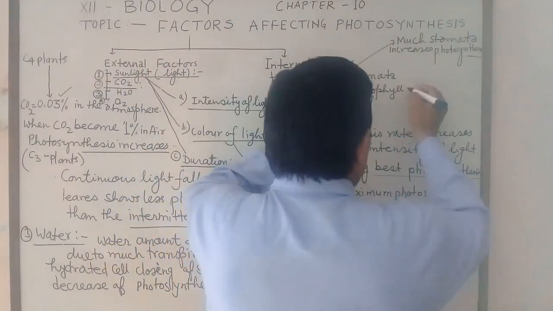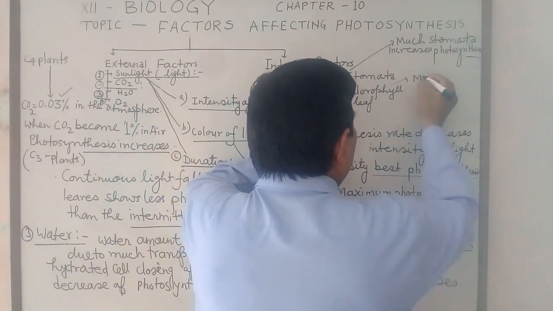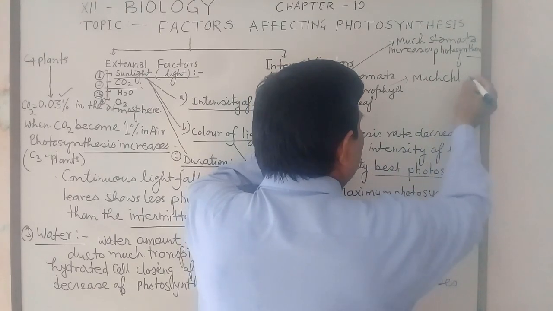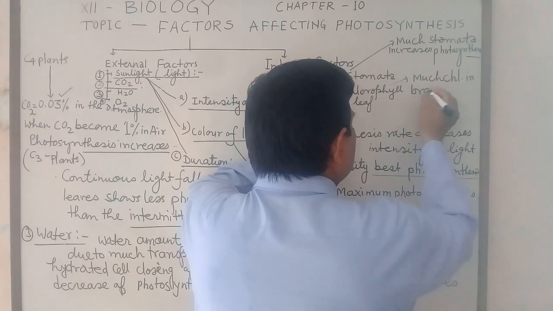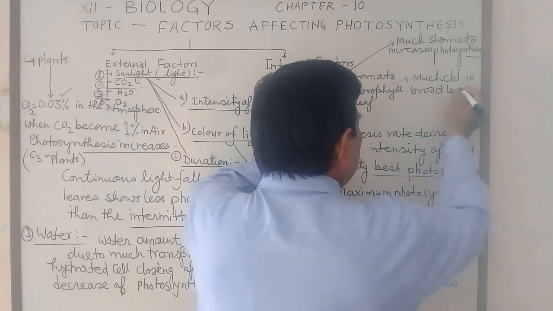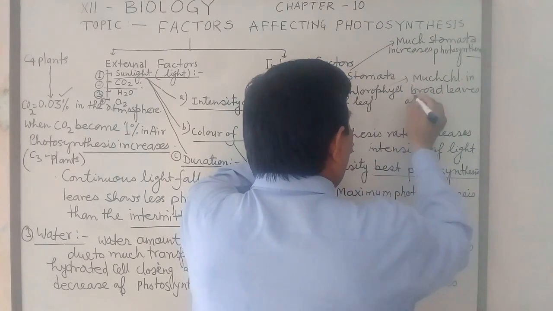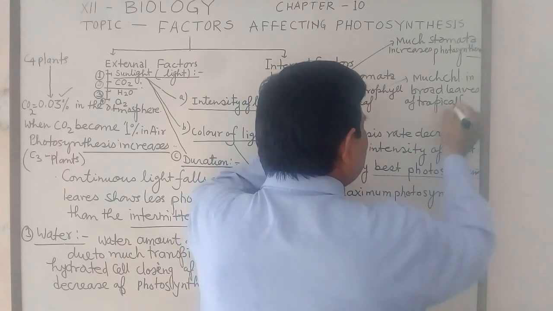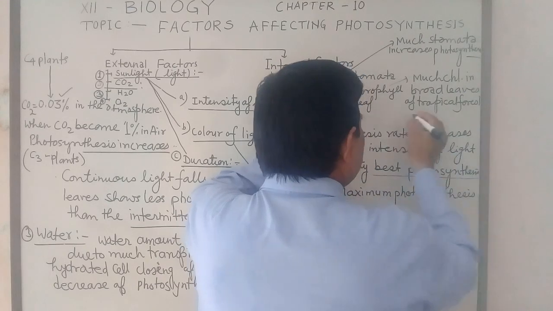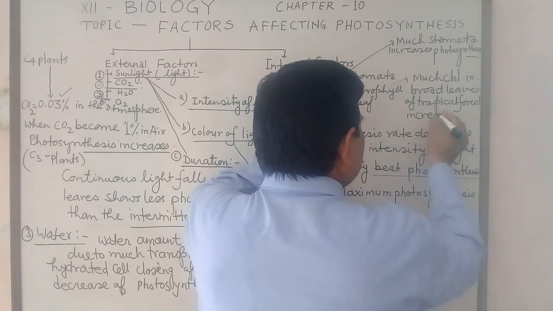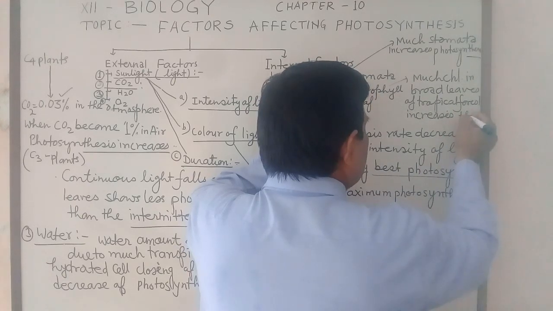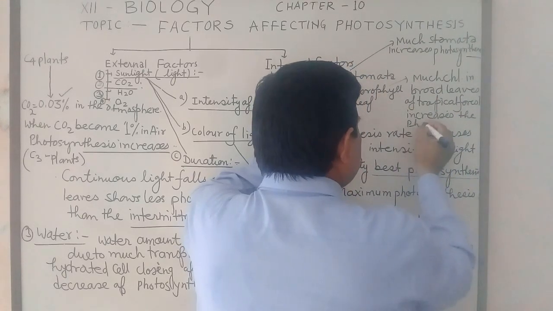Next one, amount of chlorophyll. Much chlorophyll in broad leaves of tropical forest increases the photosynthesis.